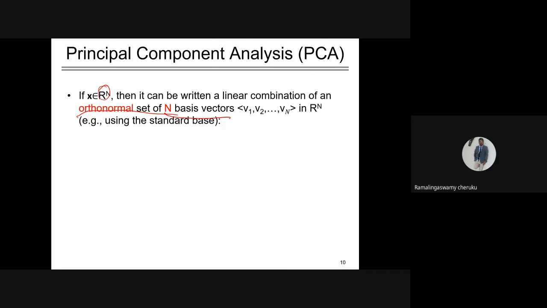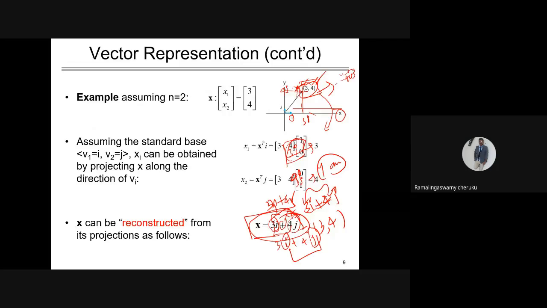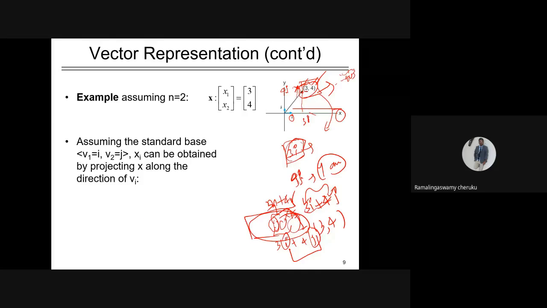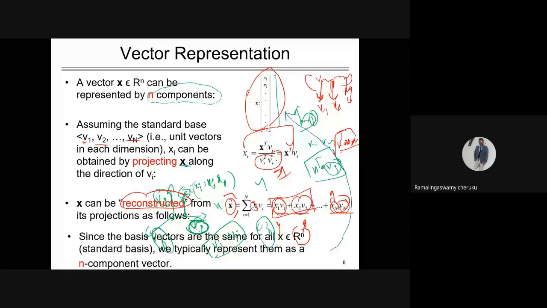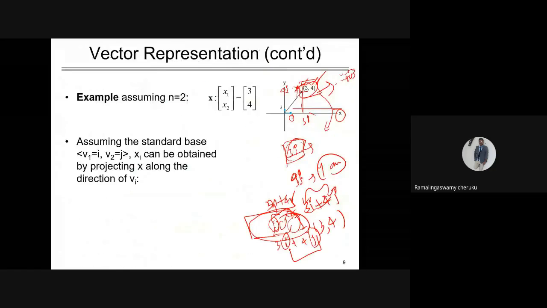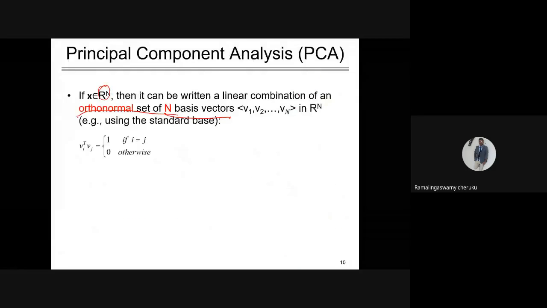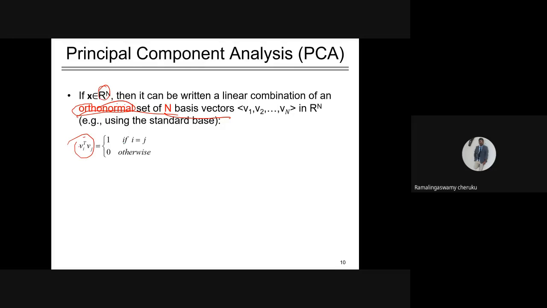Okay, if it is not orthonormal, what will happen? You cannot find the projection, because look at the projection formula: the denominator won't become 1. This product is 1 only as long as it is orthonormal. That's the reason orthonormality is applied over here. This is the condition: when both are the same vector, i with i, the dot product is 1, meaning the size is also 1, and you get the unit vector. Otherwise it is 0.